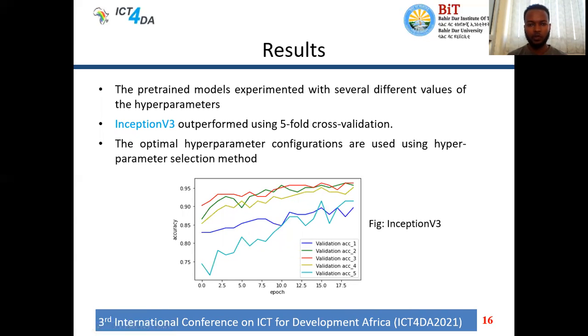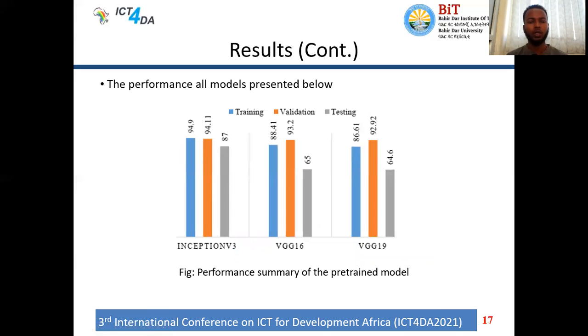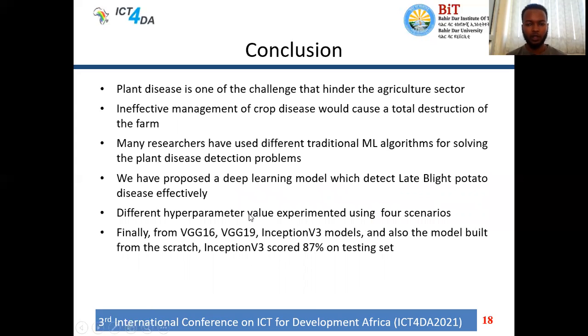So the overall performance of the models is summarized as this. This image depicts the training, validation, and testing accuracy of each pre-trained model. As I mentioned earlier, the best-performing pre-trained model is Inception V3, which achieved 94.9 on the training, 94.11 on the validation, and 87% on testing, applying the 5-fold cross-validation.